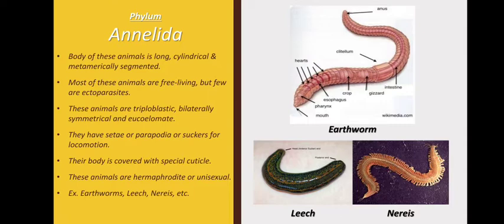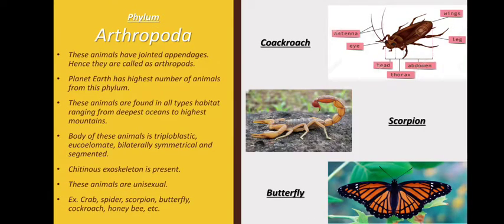Moving on to the next phylum, that is Arthropoda. These animals have jointed appendages. That is why they are called Arthropoda. This phylum has the highest number of animals on planet Earth. Right from a cockroach to a butterfly, all these animals are included in phylum Arthropoda, and they have a varied range of habitat, right from the deepest oceans to the highest of the mountains.